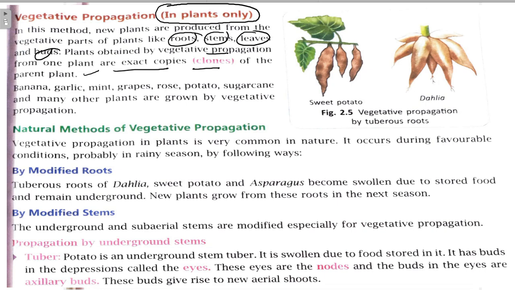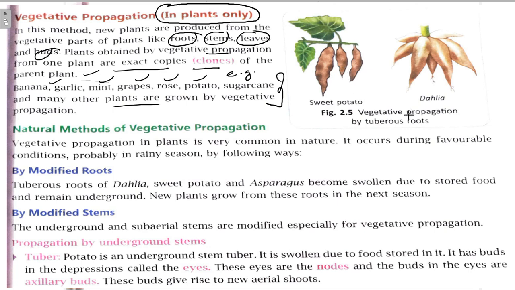Keep it in mind. Examples of vegetative propagation are banana, garlic, mint, grapes, rose, potato, sugarcane and many other plants grown by vegetative propagation, right?